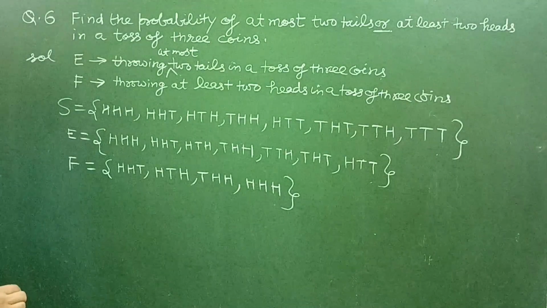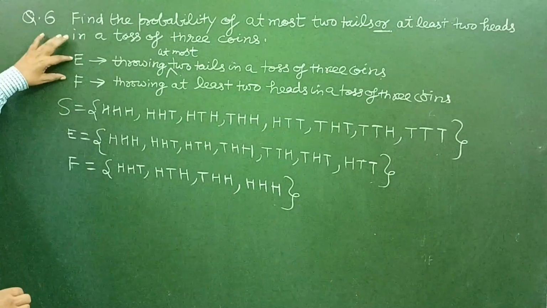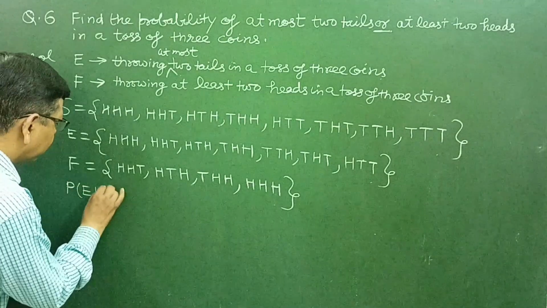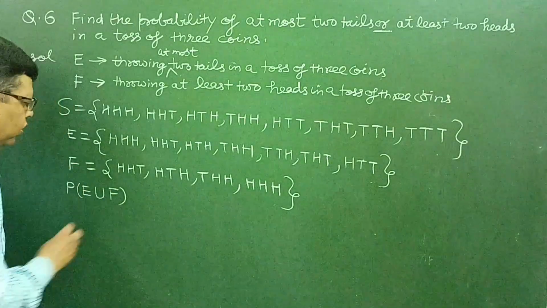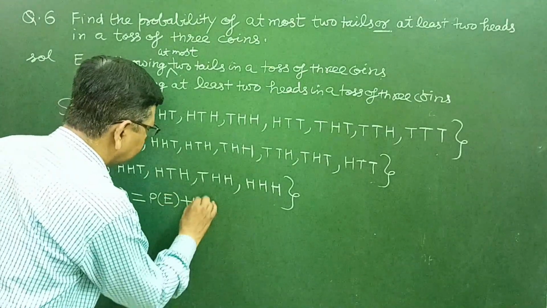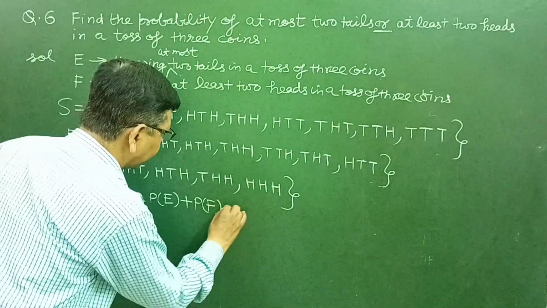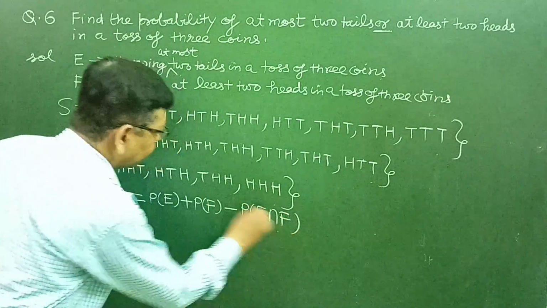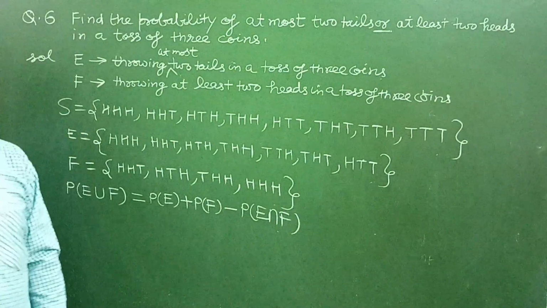Now we want to find the probability of either the event E or the event F. So we want to find probability of E union F, or means union. So this is equal to probability of E plus probability of F minus probability of E intersection F by the addition theorem of probability.